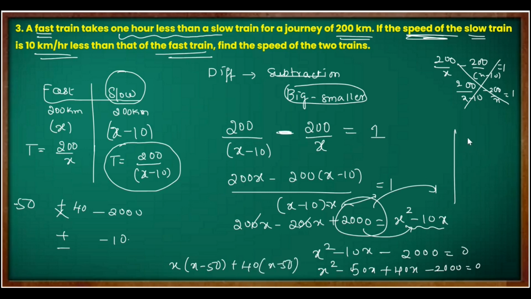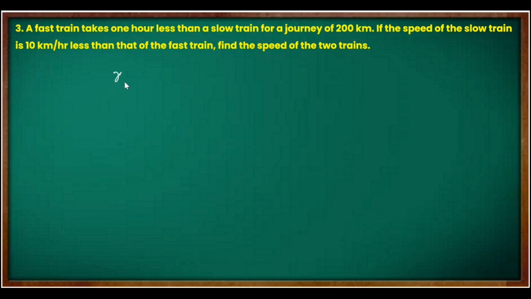So two brackets you have, one is x minus 50 equal to 0, and another one is x plus 40 equal to 0. x equal to 50 and x equal to minus 40, which is neglected. So we will consider x equal to 50 as our answer. This factor, x equal to minus 40, we are going to neglect since it is negative. Speed cannot be negative.